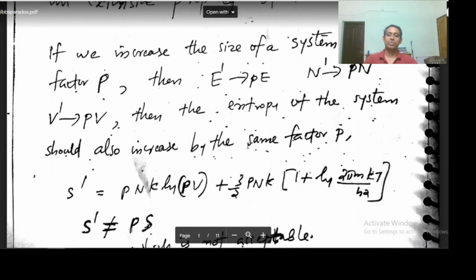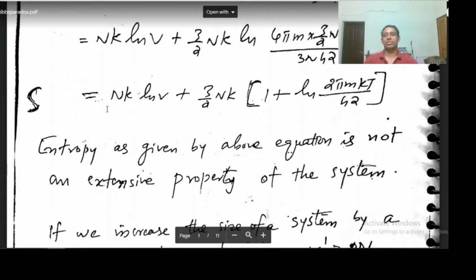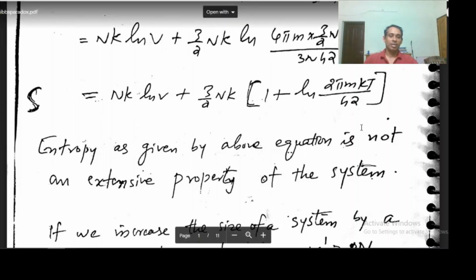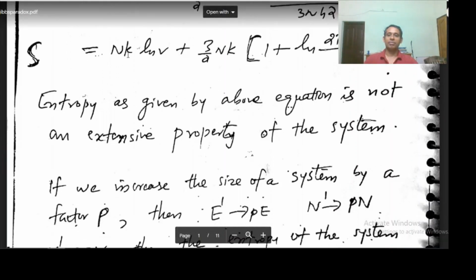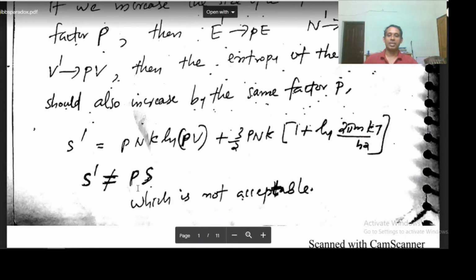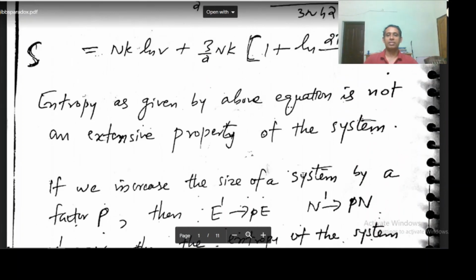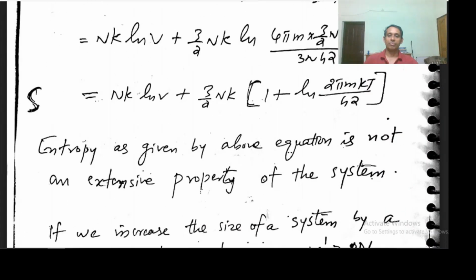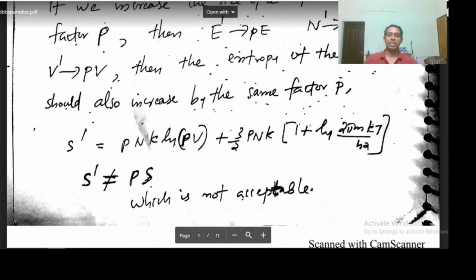So if we find S prime, that is equal to N prime k log V prime plus 3/2 N prime k, and so on. Here for N prime I am giving PN, and for V prime I am giving PV.